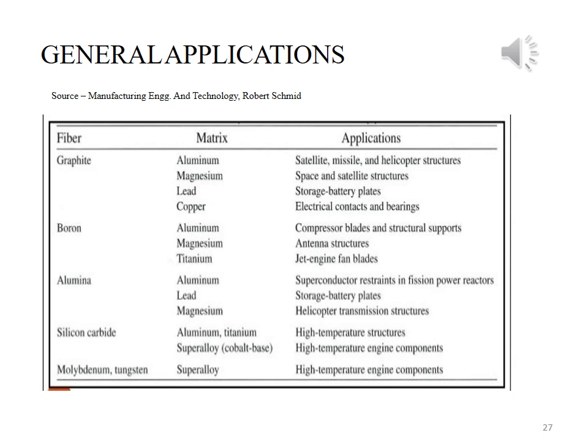You can see different applications by changing different matrix phase. Even by applying the same reinforcing material and only changing the matrix phase, the applications of the resulting material change.